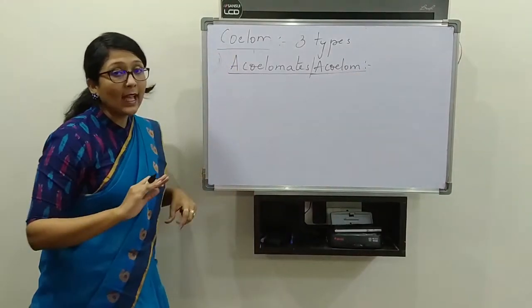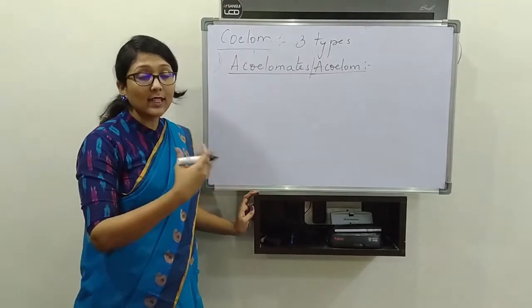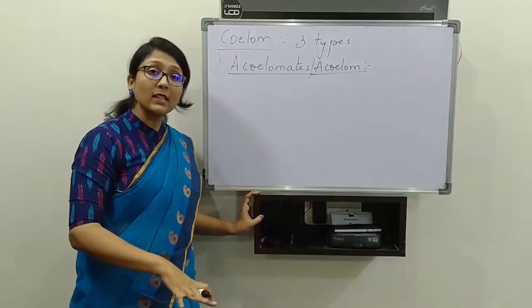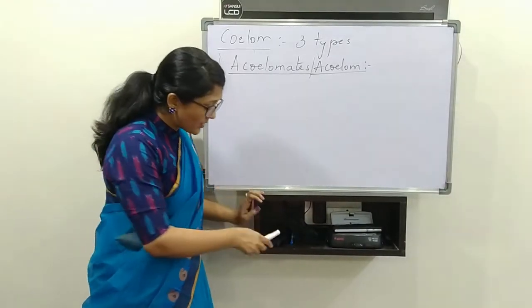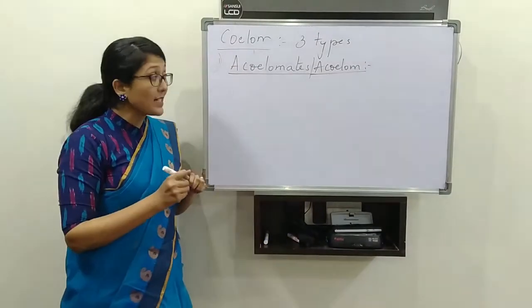Okay, based on body cavity also three types of coelom we can differentiate, and based on organisms also we can differentiate into three types. So what are they? The first one we have studied is the acoelomates.